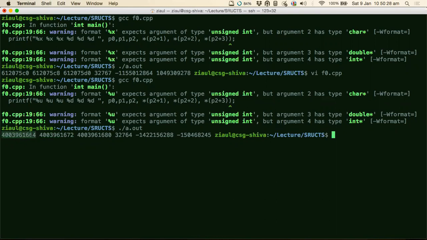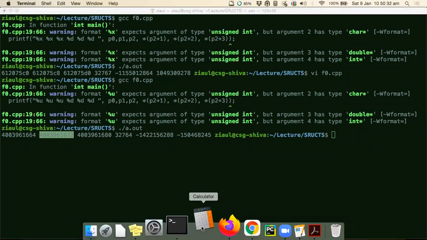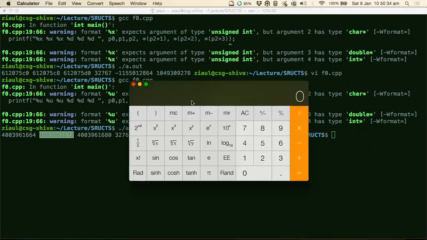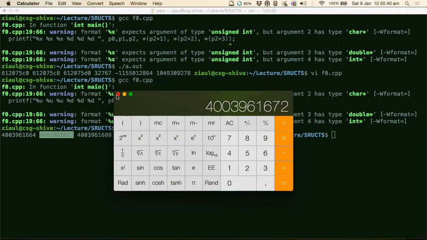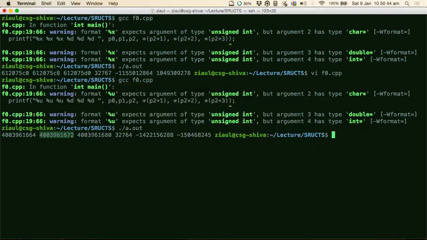Yes, sir. What is this? Let's just use the calculator. Yes, sir, this is a difference of 8. These two are differing by 8, is it? Yes, sir. And the second and third are also differing by 8, and this is differing by 8. This was double, and then this one was the next.